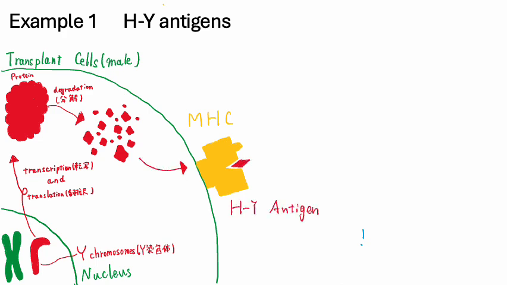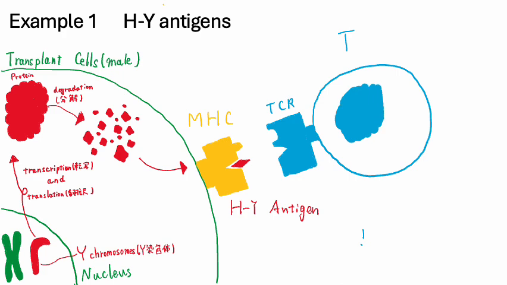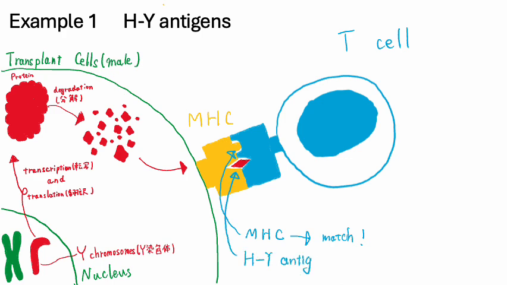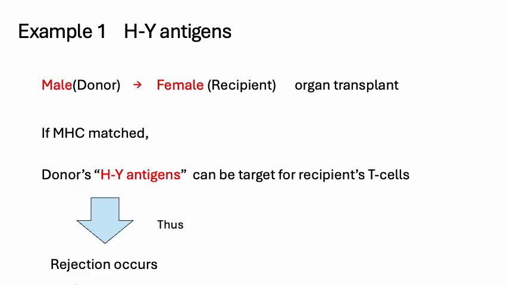by MHC molecules. To the donor, these peptides look completely normal, but to the female recipient's immune system, the HY peptide is entirely new. Even though the MHC molecules match, her T cells recognize the HY peptides as non-self, and this mismatch leads to rejection. In male to female transplantation, donors' HY antigens can be targets for the recipient's T cells and lead to rejection.